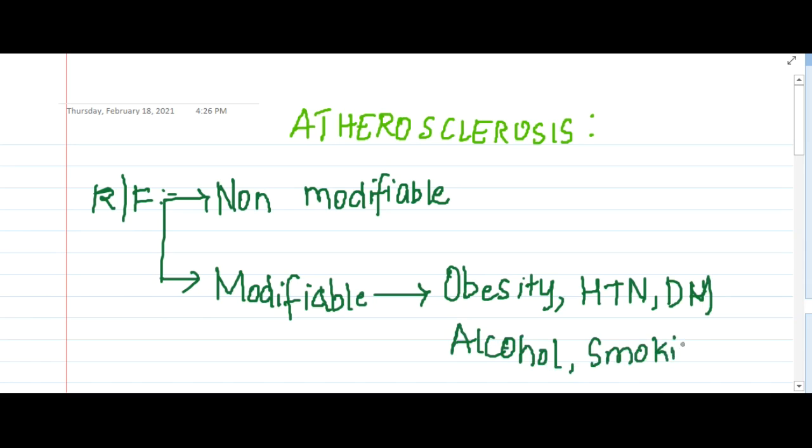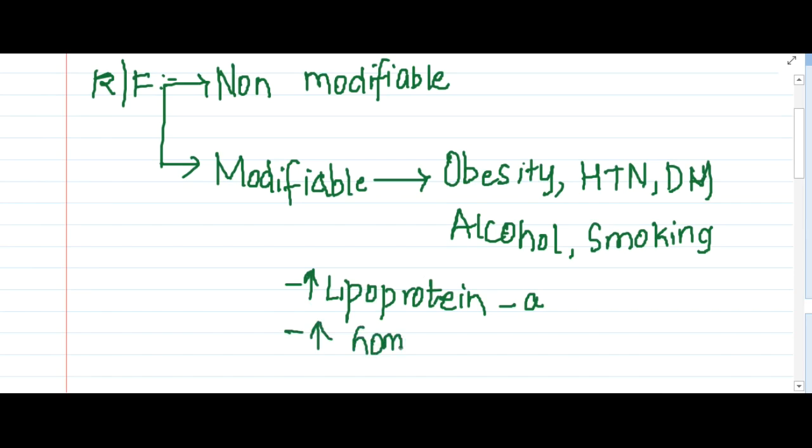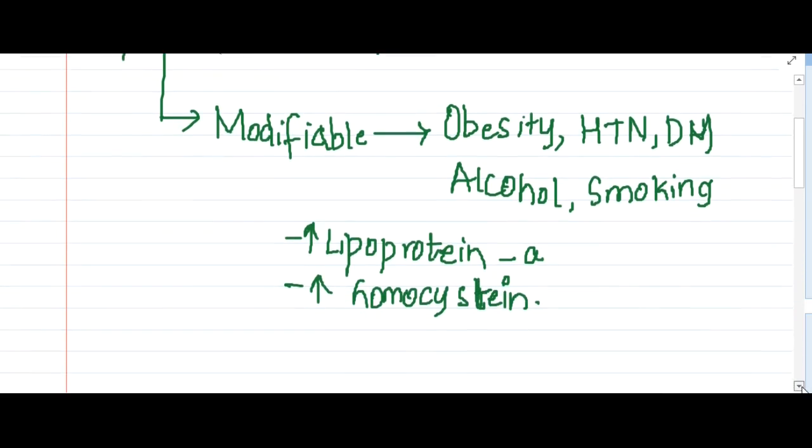Atherosclerosis can also occur due to increased lipoprotein A. Actually, this increased lipoprotein A is one of the important factors for atherosclerosis. And whenever the patient has increased homocysteine levels in the blood, due to familial homocystinuria or any other conditions, this will also cause increased atherosclerosis.